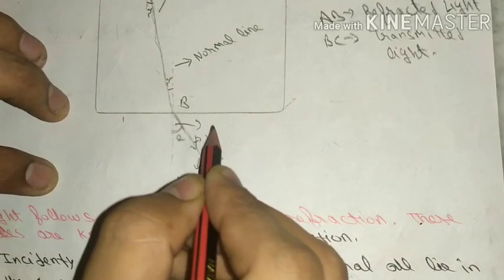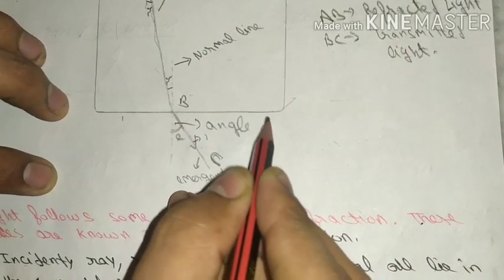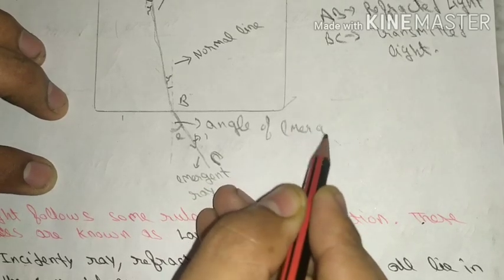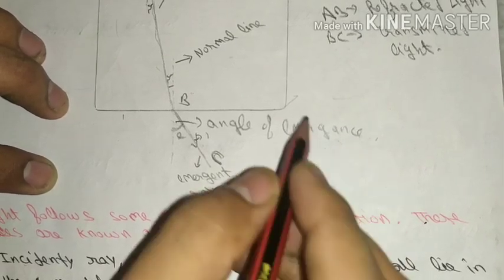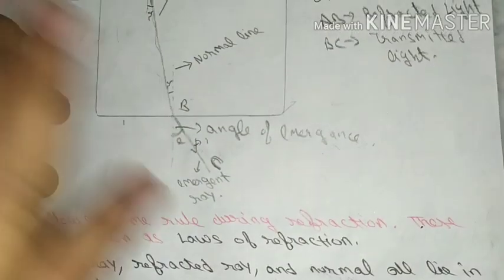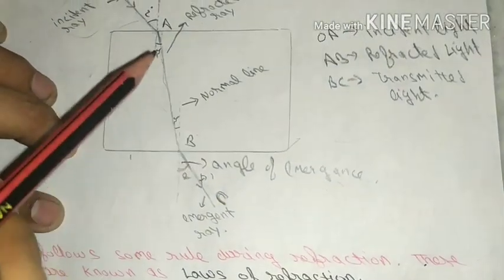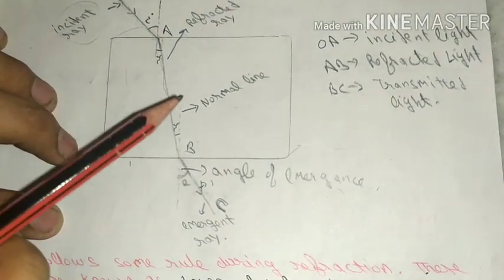This is known as angle of emergence. So these are the terms which we require in the whole chapter. So these terms are important. So remember all these terms.